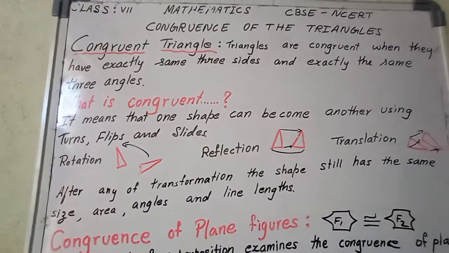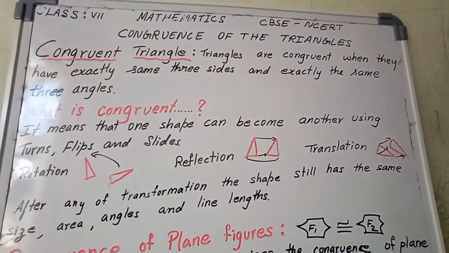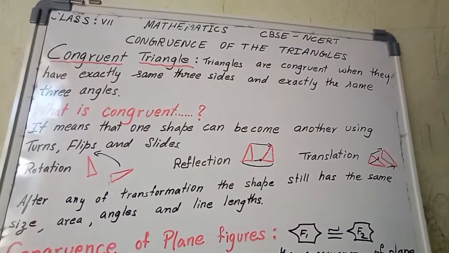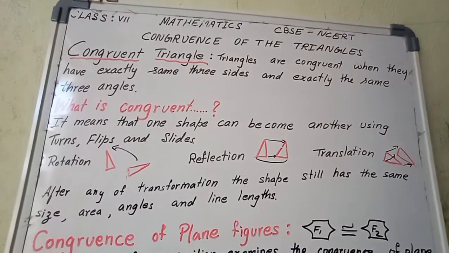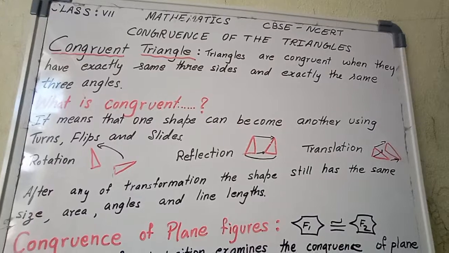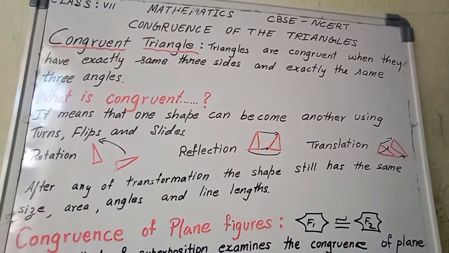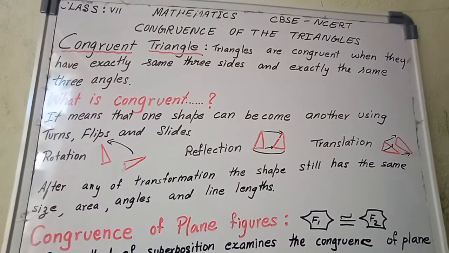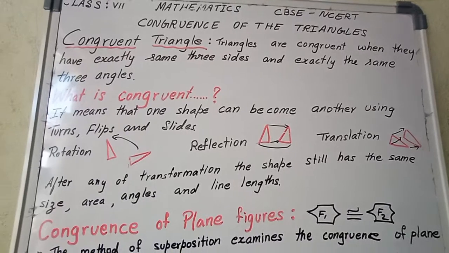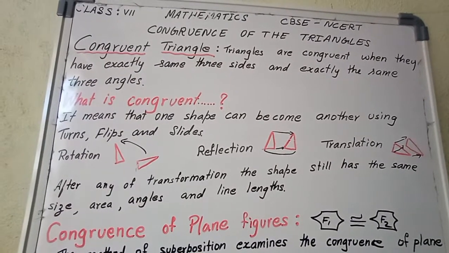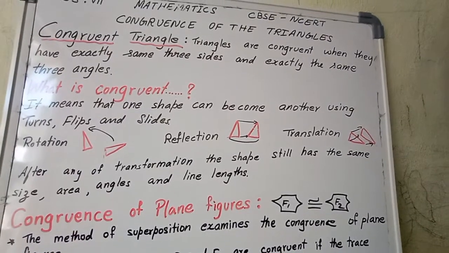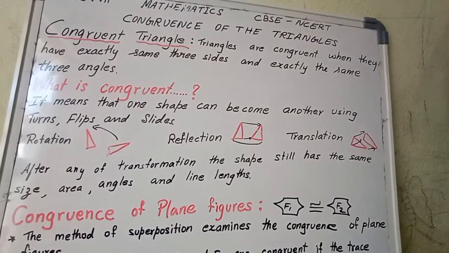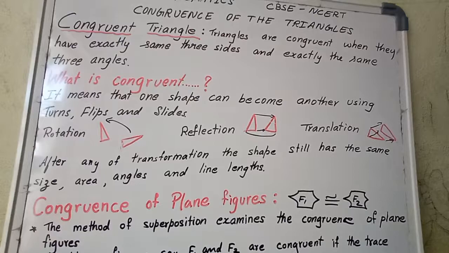First, consider congruence of plane figures. If you take any two figures and cut one and keep it upon the other, the size and the shape must be the same. Then we can call it congruence of plane figures. The method of superposition examines the congruence of plane figures.